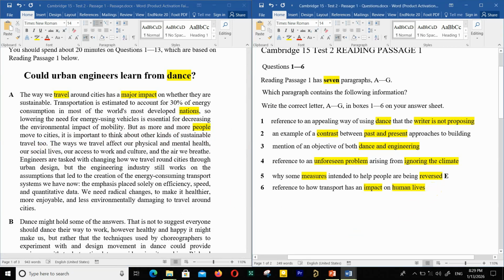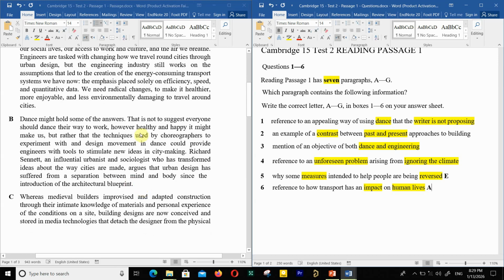So paragraph E for number 5. Now we're going to look at paragraph B, but we again bear that in our mind. Writer is not proposing, contrast between past and present, dance and engineering, climate. Just these ones. Dance might hold some of the answers. Dance. So something related to dance. I don't know, maybe this one or this one.